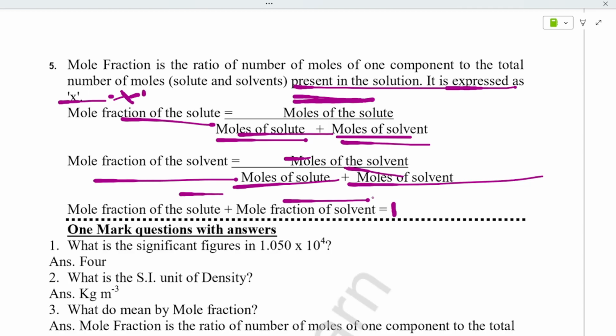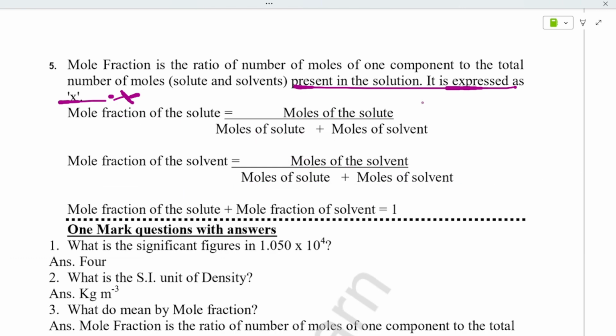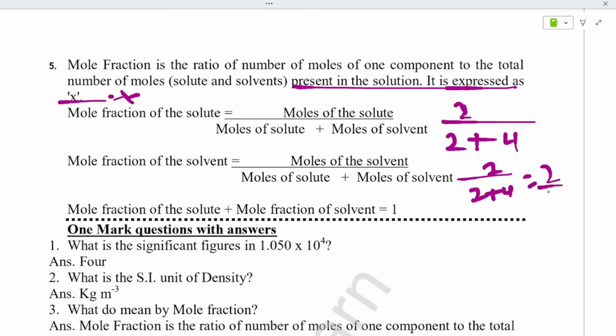Let's do one example here. Take solute as 2 and solvent as 4. The mole fraction of solute is 2 divided by 2 plus 4, that is 2 divided by 6, which is 1 by 3.